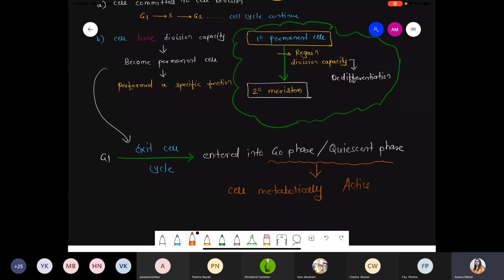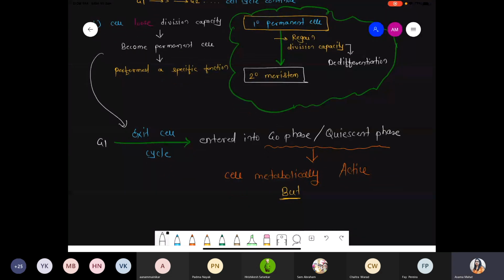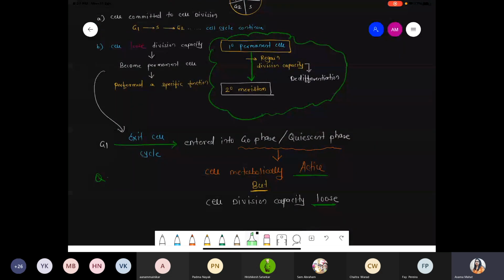Cell metabolically active, but the cell loses cell division capacity. They lose which capacity? Cell division capacity. So please try to understand one question on the exit. When a cell is converted into G0, remember, whenever we are talking about the G0 phase, इसका मतलब ये नहीं कि cell dead है. G0 phase means what? The cell loses its cell division capacity, but now what happened? The cell is still metabolically active.